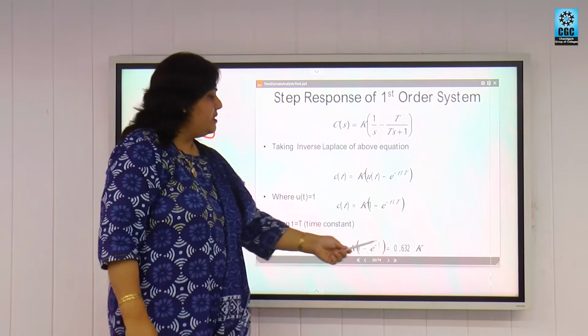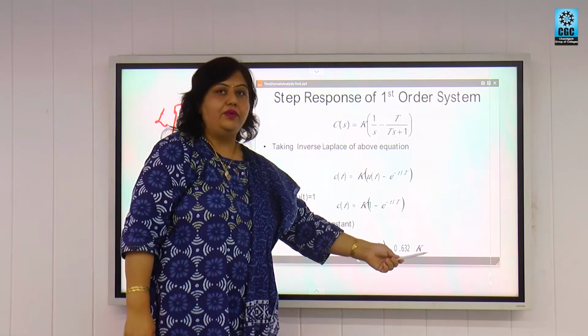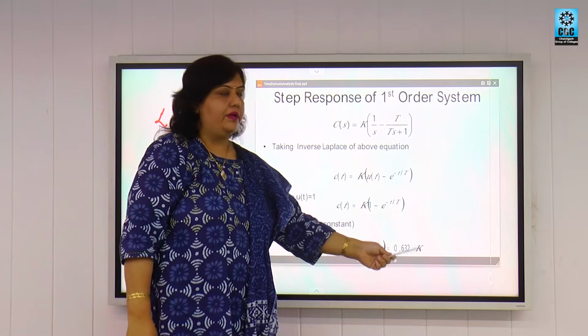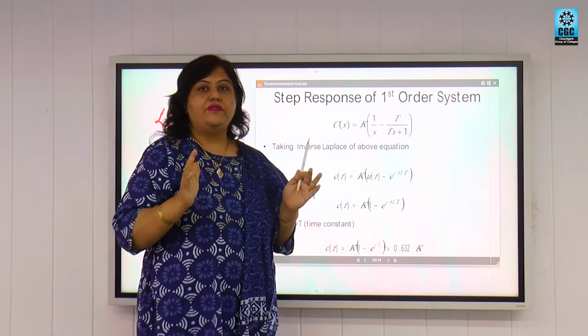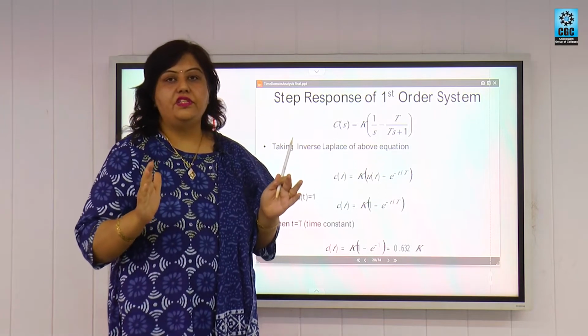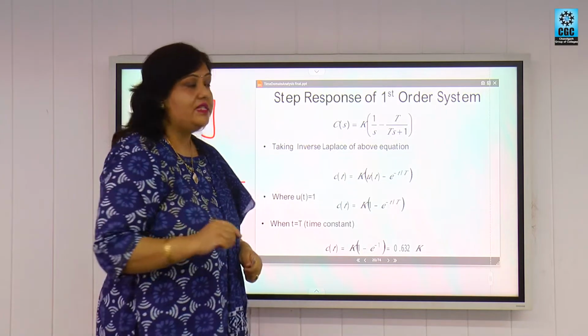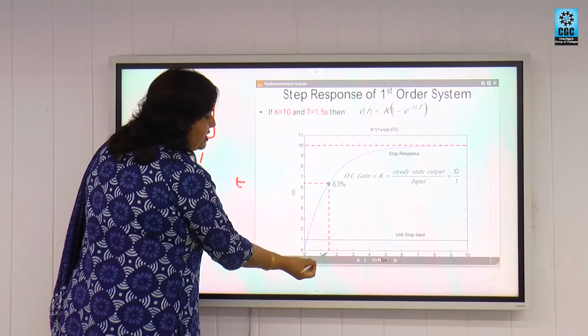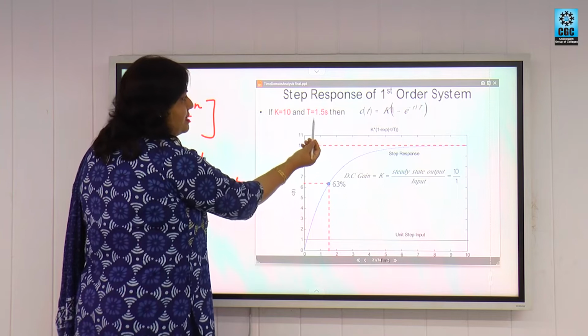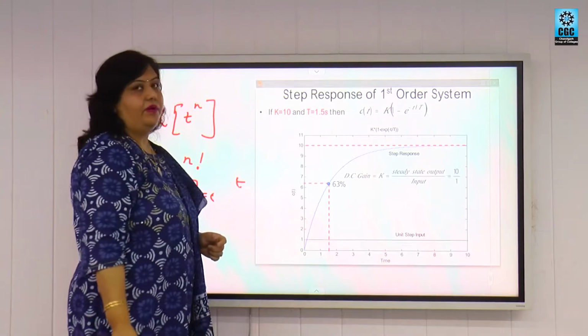If the response reaches 63.2% of the final value k, because k is the ultimate gain. The time constant of a system is defined as that time in which the system reaches 63.2% of its final value. So 63.2% of this final value is reached in 1.5 seconds. That's why this system has a time constant of 1.5 seconds.